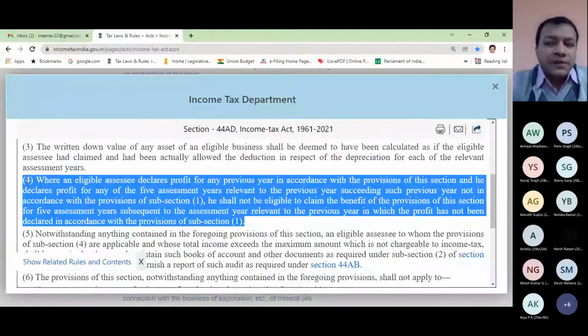Read it and try to explain this subsection 4. Anyone who can try to simplify this provision of the act?